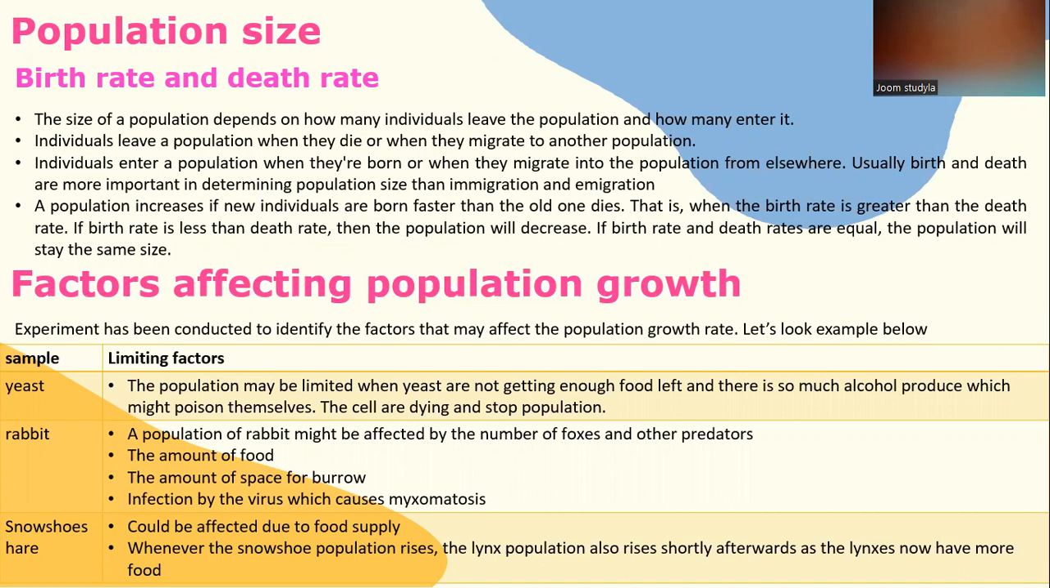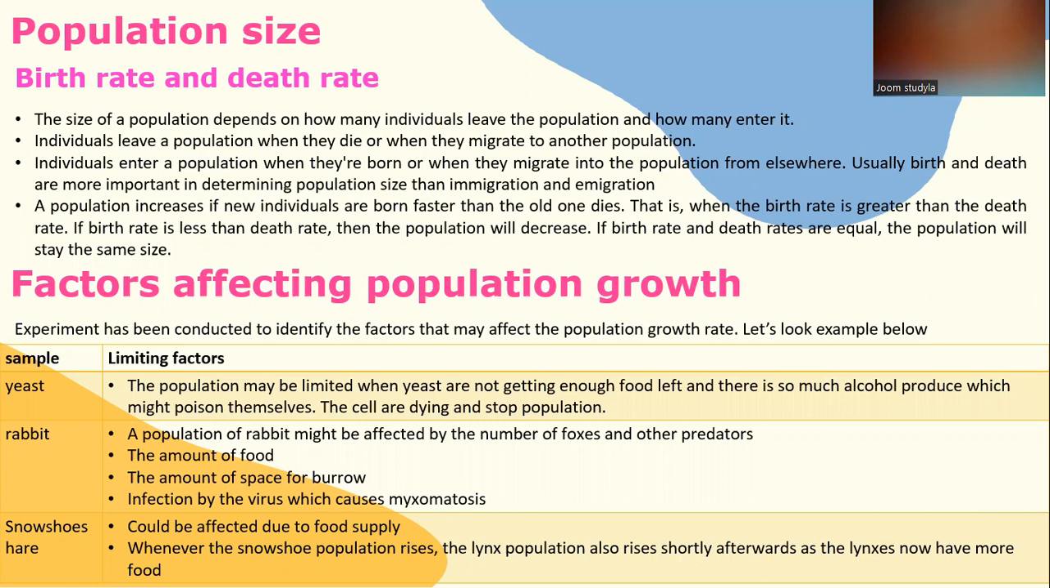Factors affecting population growth. An experiment has been conducted to identify the factors that may affect the population growth rate. Let's look at the example below. Yeast limiting factors: the population may be limited when yeast are not getting enough food and there is so much alcohol produced which might poison themselves. The cells are dying and stop population growth.